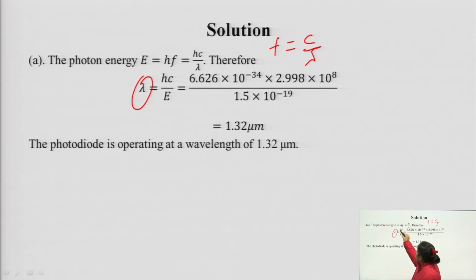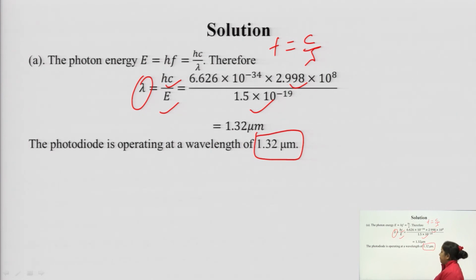Then lambda is equal to hc upon E, 6.626 into 10 to the power minus 34, this is the velocity of light in the actual form, this is the incident photon. When we calculate it, we will get the photodiode operating wavelength, which is equal to 1.32 micrometer.